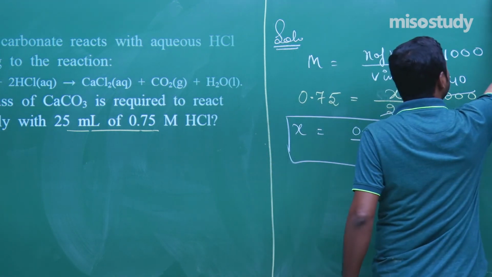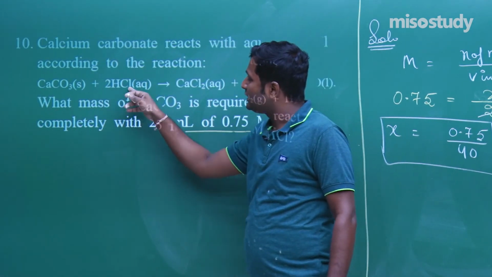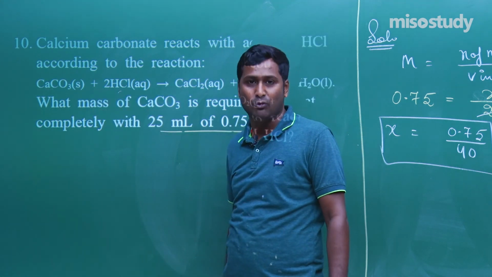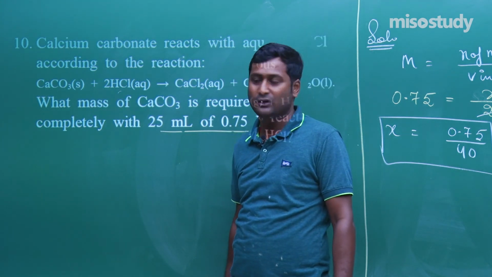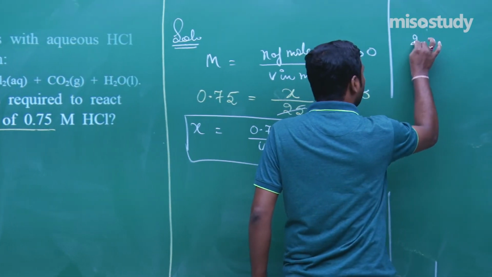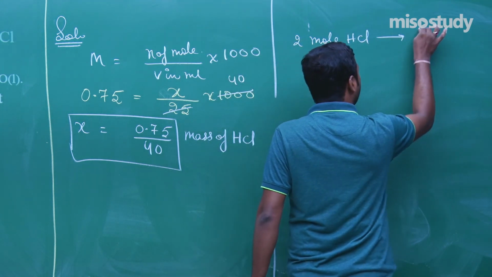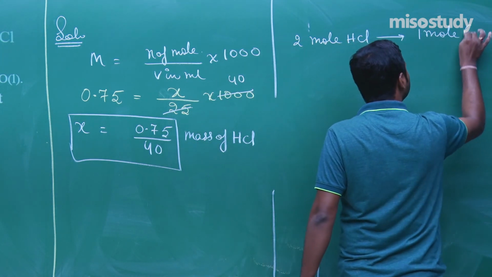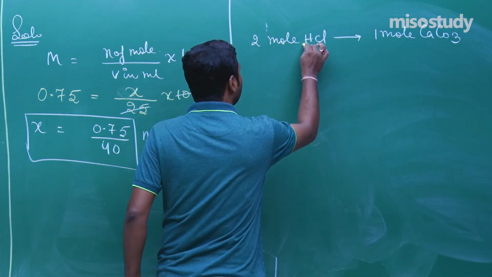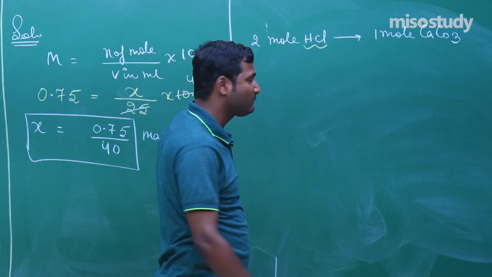Now, what is the reaction over here? CaCO3 plus 2 HCl, that is 2 mole HCl requires 1 mole CaCO3. Clear to you? And the question is what mass? Now write here, 2 mole HCl requires 1 mole CaCO3, and molar mass of HCl is 1 plus 35.5, that is 36.5.